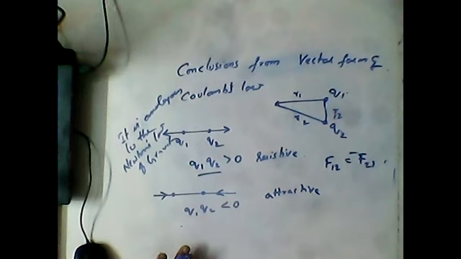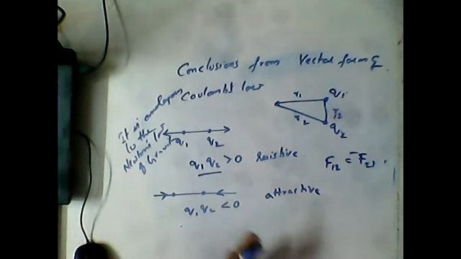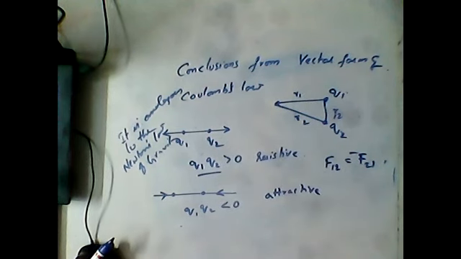Electrostatic force is a conservative force. We already know what is conservative. A charge can neither be created nor destroyed, but is always transferred from one body to another. Similarly, electrostatic force is also a conservative force. It can neither be created nor destroyed, but changes based on the position. So this is what is related to the results or conclusions drawn from the vector form of Coulomb's law. We will discuss a few more topics in the coming session.